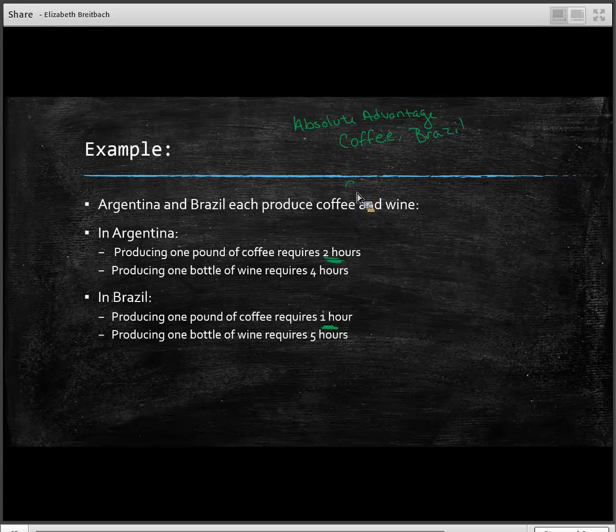Okay, now let's move on to comparative advantage. Who has the comparative advantage in the production of wine? Well, in Argentina, producing 1 bottle of wine would take us 4 hours. In those 4 hours, how much coffee could we produce?